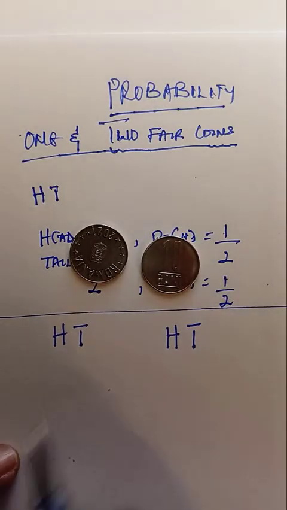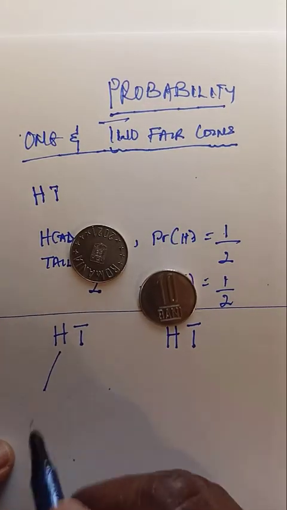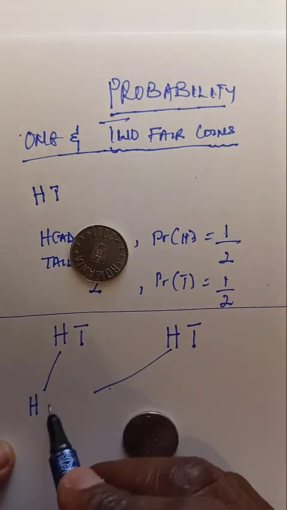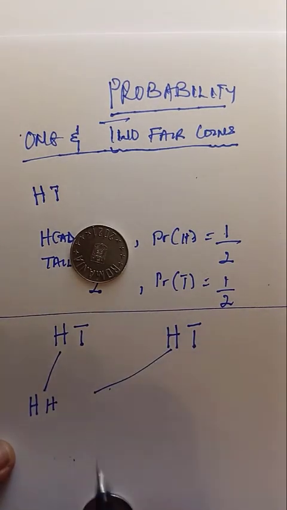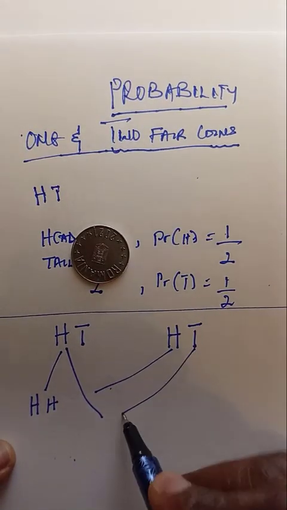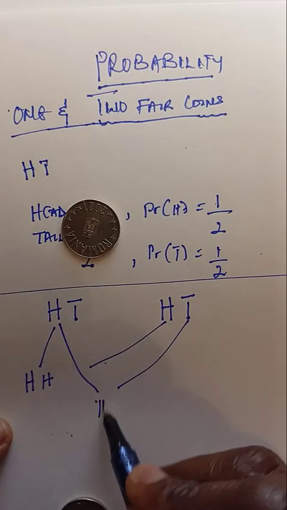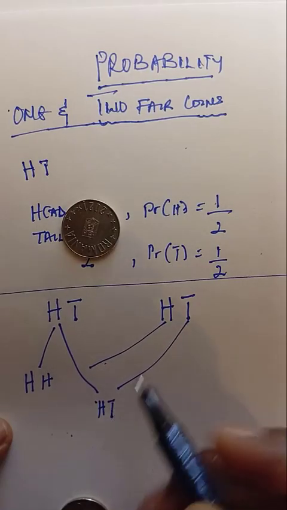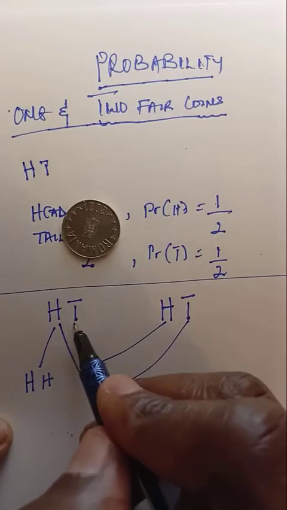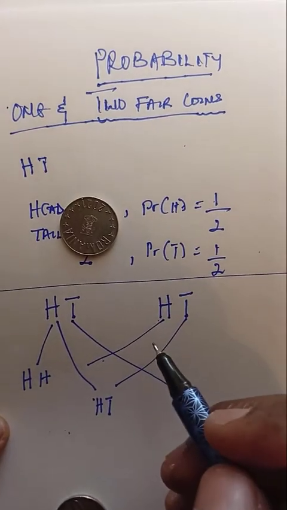So the chances there are, 1, you can have a head and what? A head. You can have a head and a tail. Correct? Now you can also have a tail and a what?